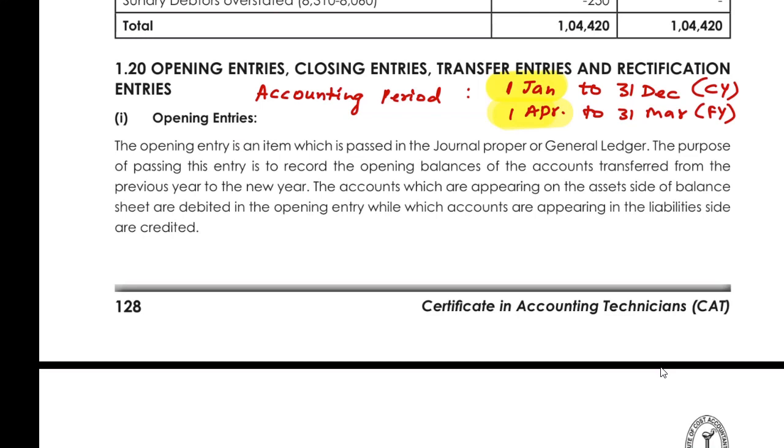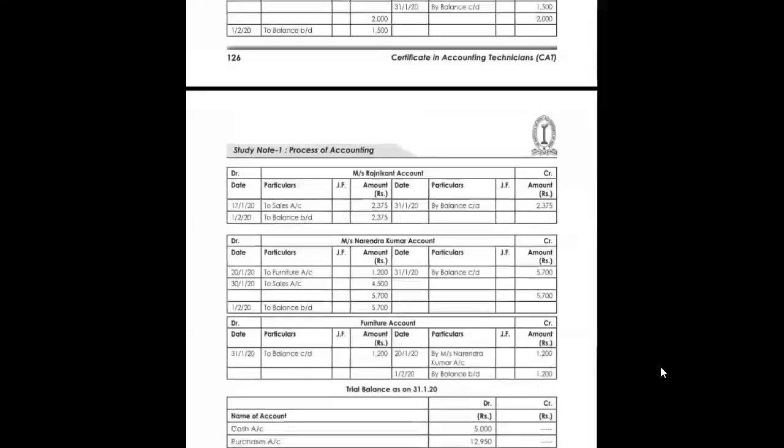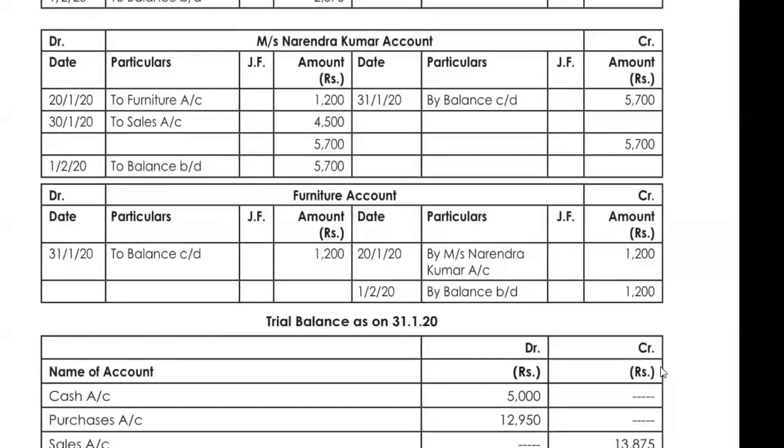Let us go back to our ledgers. So if you see here, let us see the account which is being displayed. That is the furniture account. Okay. You can see in the furniture account, there are some transactions.